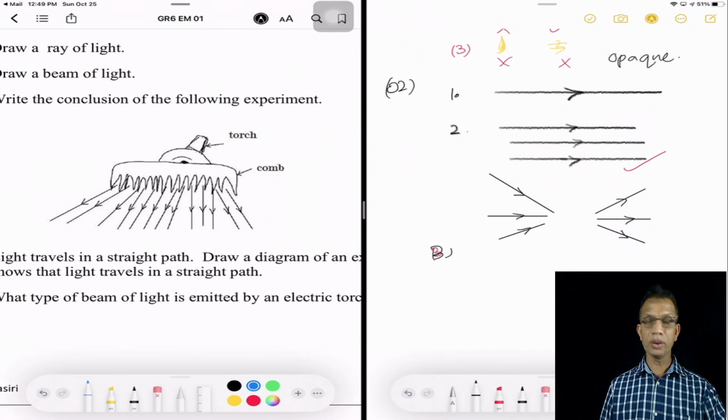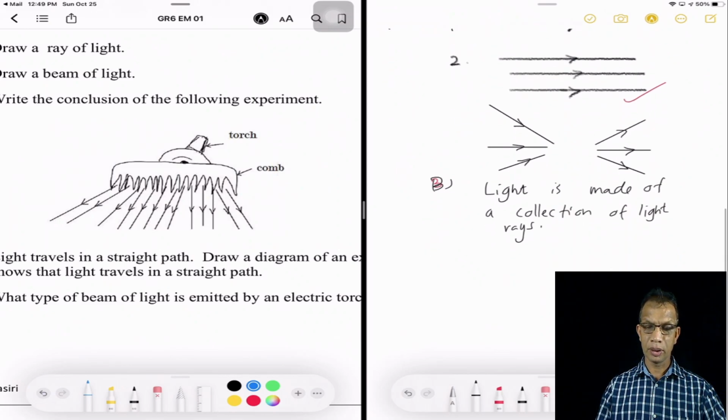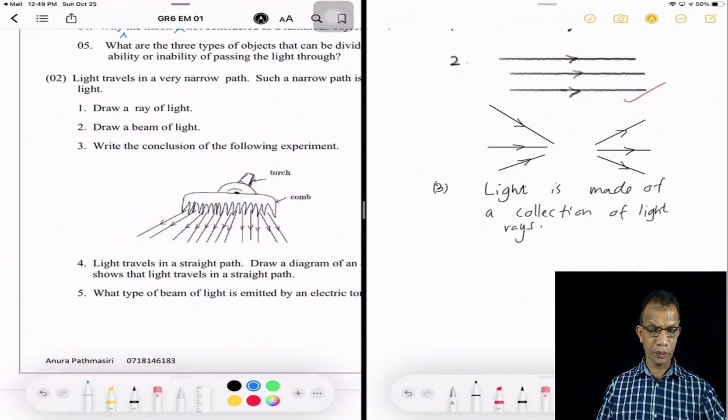So the conclusion of this experiment is that light is made of a collection of light rays. So that is the answer to the third one.